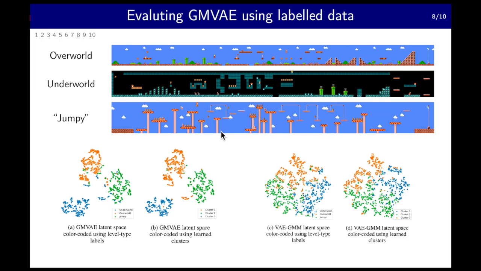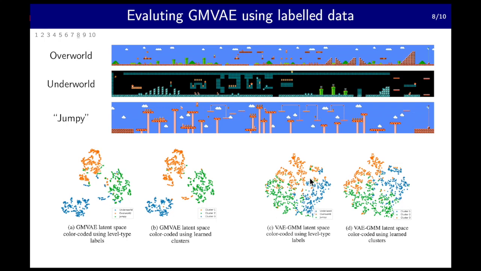We trained GMVAE with 3 clusters on Super Mario Bros. after balancing for the number of levels belonging to each level type. We also trained a vanilla VAE on the same training data as the baseline. We then used t-SNE to project their latent vectors to the 2D space. So the 2 plots on the left are about GMVAE. Here we see the latent vectors colored by true labels: underworld, overworld, and jumpy. Here we see the latent vectors colored by assigned clusters: cluster 1, cluster 2, and cluster 3.